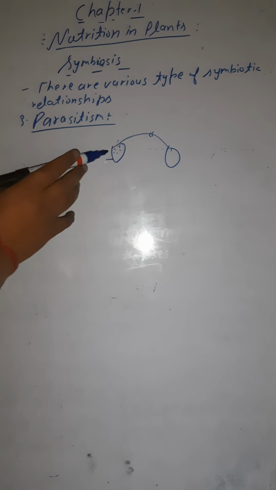So what is parasitism all about? Suppose you have two organisms, and one organism is getting the benefit from the other. Let's say this is a female Anopheles mosquito. This female Anopheles mosquito is getting blood from the human, because it bites human beings and gets the blood out of them.